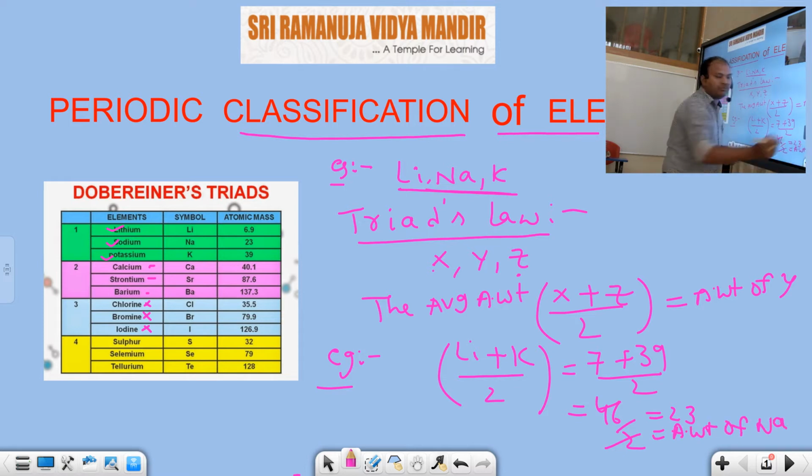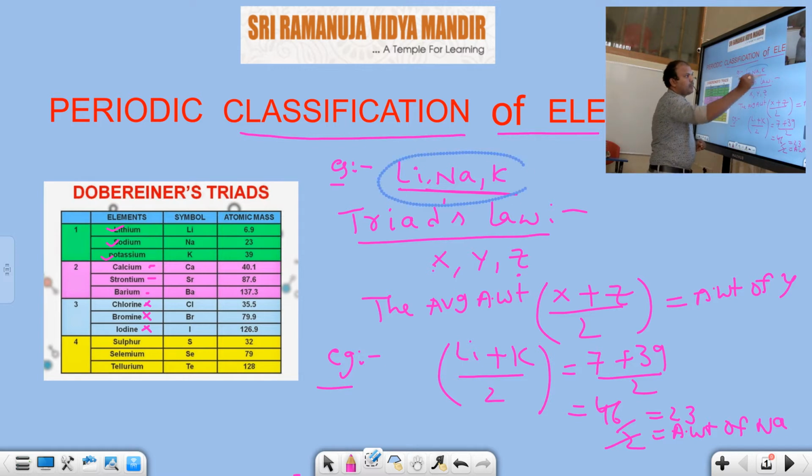23 is the atomic weight of sodium. That means the average atomic weight of the first and third element, here lithium and potassium, is approximately or exactly equal to the atomic weight of the middle element. That means they satisfy the Dobereiner triads law. So these have similar physical properties as well as similar chemical properties. Do you understand? Good. After that we will take another example of the Dobereiner triads.